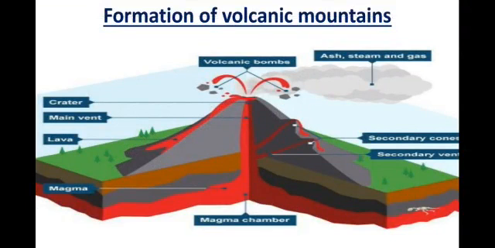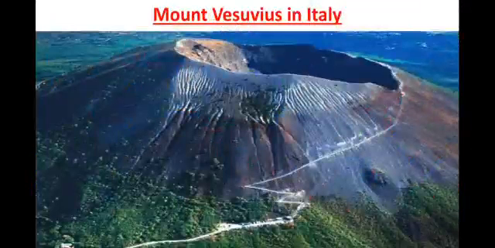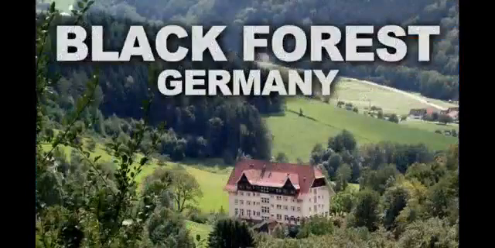That is, while bursting in the volcano, the gas which is exploded is known as the ash stream and gas. So moving on to the next is Mount Vesuvius in Italy. This is the Black Forest in Germany.